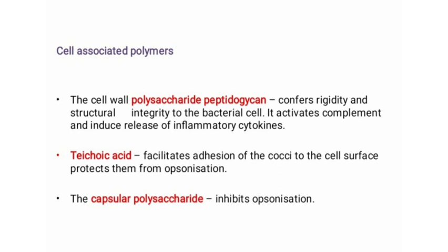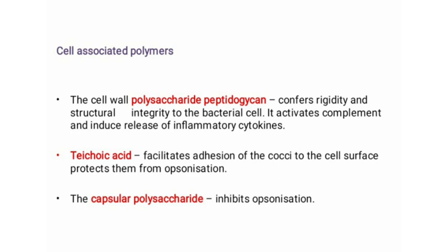Now we can see how the polysaccharide peptidoglycan, teichoic acid as well as capsular polysaccharide provide pathogenicity to the Staphylococcus aureus. The polysaccharide peptidoglycan is present in the cell wall, which confers rigidity as well as structural integrity to the bacterial cell wall.